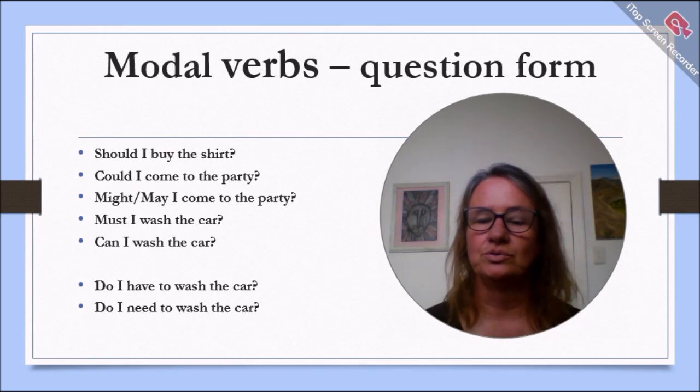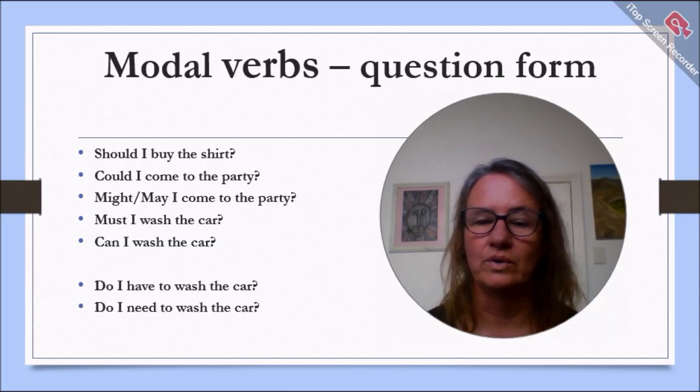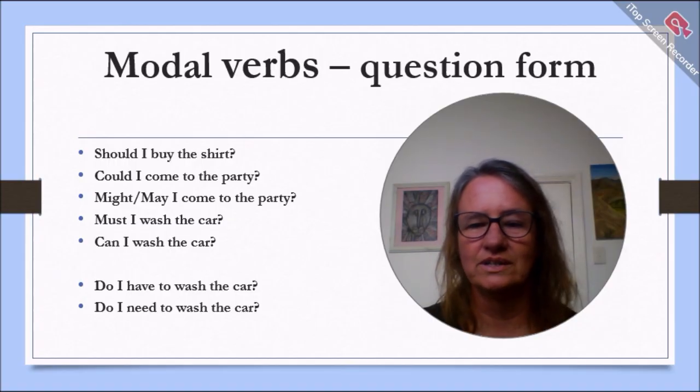Here we have some examples of modal verbs in the question form. I'm sharing this with you so that you can see the different structure when we ask questions. So we start with the modal verb. Should I buy the shirt? I'm asking for advice. I'm asking for your suggestion. Should I buy the shirt? Could I come to the party? So in the question form here, when we use could, it's polite. It's a good way to ask questions. You should be using it as often as you can. Could I come to the party?